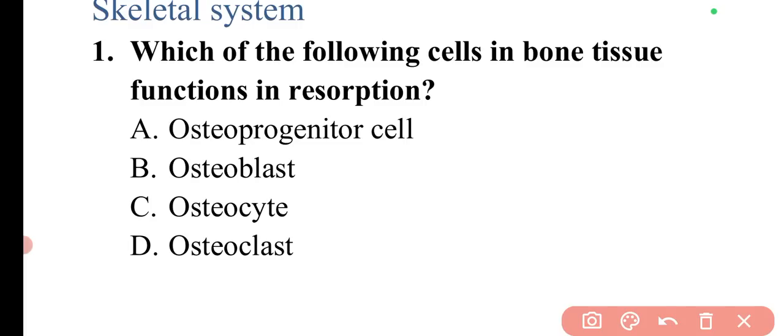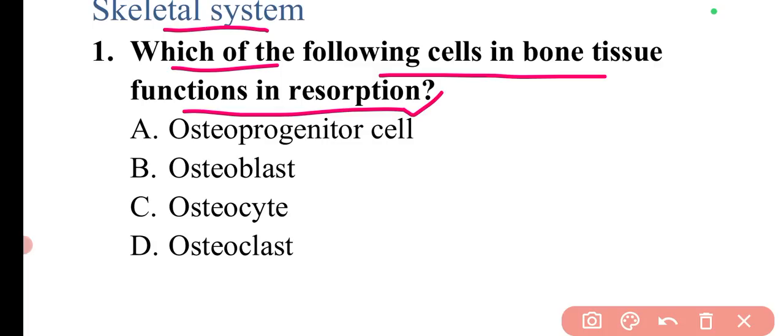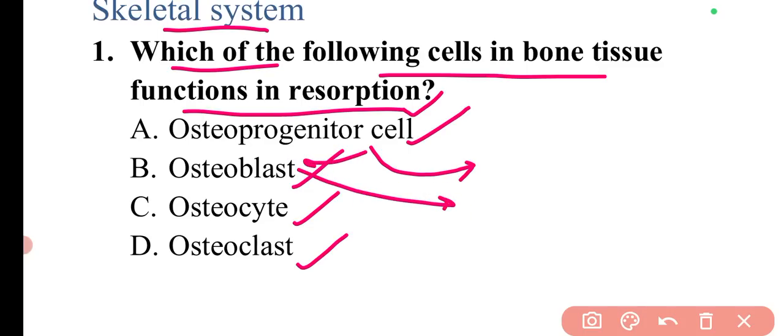So let's start with the first question, which is from the skeletal system. The question is, which of the following cells in bone tissue functions in resorption? There are different cells present in the bone tissue, and these different cells have different functions. Osteoprogenitor cells, osteoblasts, osteocytes, osteoclasts, these all are the cells in the bone tissue. The osteoprogenitor cells basically develop into the osteoblast, and then this osteoblast will form the bone extracellular matrix.